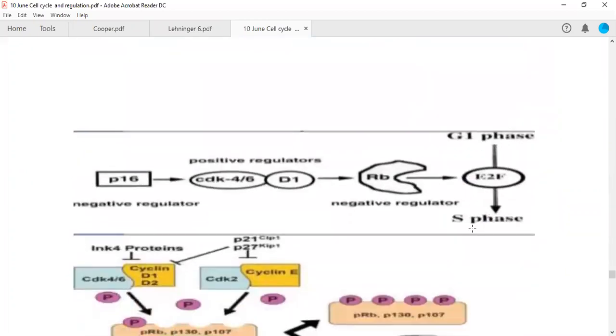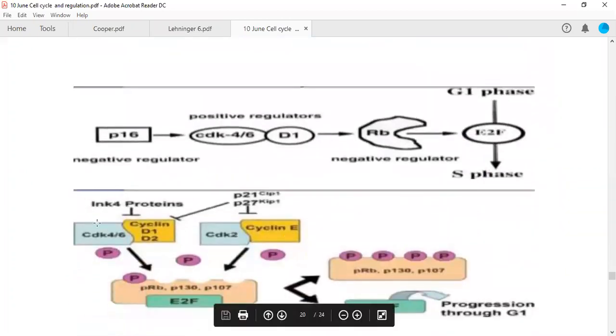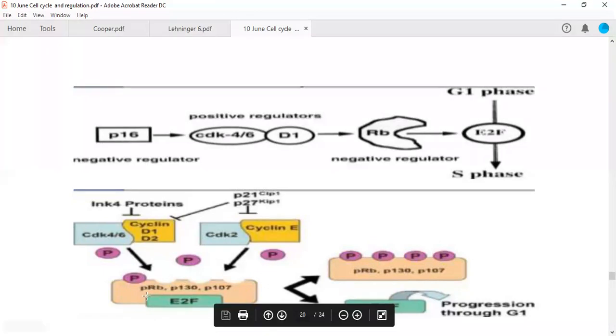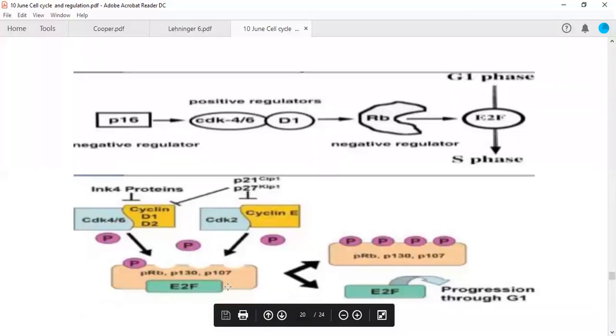Now the second diagram describes this INK4 family of proteins, which act as inhibitors over CDK4 and 6, or over the complex of CDK4 and 6 with cyclin D1 or D2. So these will not allow the phosphorylation of the retinoblastoma protein, p130 and p107, and these proteins interact with E2F. This E2F should be freed from the retinoblastoma protein and other proteins so that it can efficiently move into the nucleus, because it is a transcription factor required for the synthesis of cyclin E in S phase of the cell cycle.